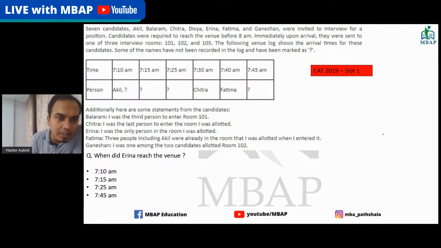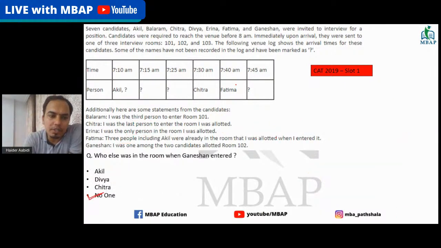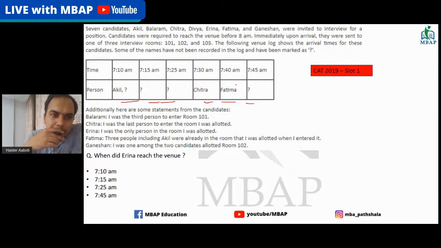All right, wow. So we have this. These are time slots. These are certain question marks. When did Arena reach the venue? So I will take you back to this place as well, because this is how we did. So when did Arena reach the venue? What is going to be the answer, guys? I'm giving you the options: 7:10, 7:15, 7:25, 7:45.